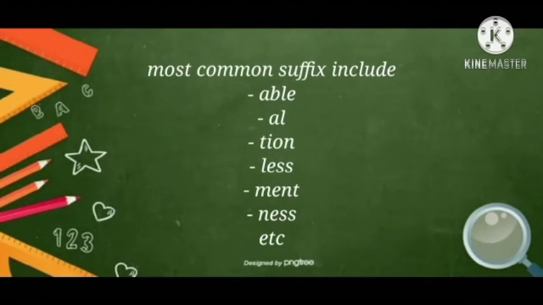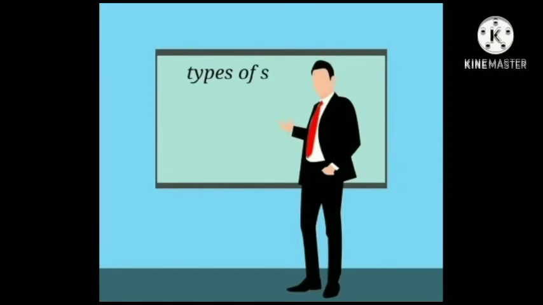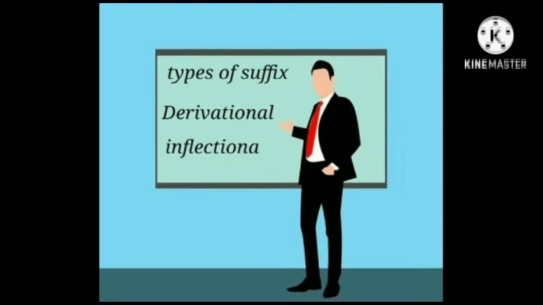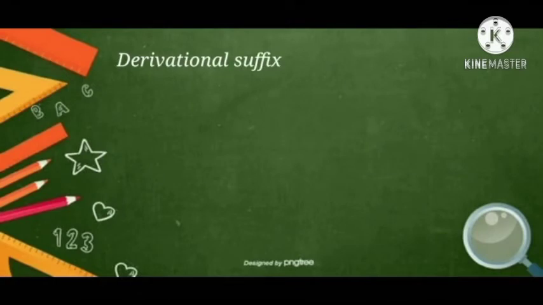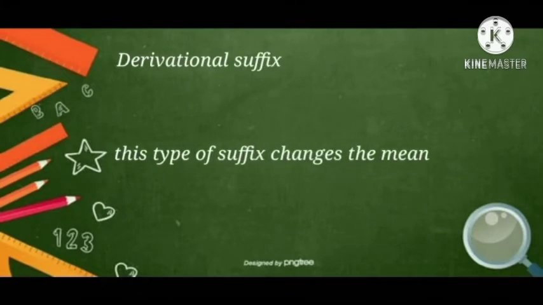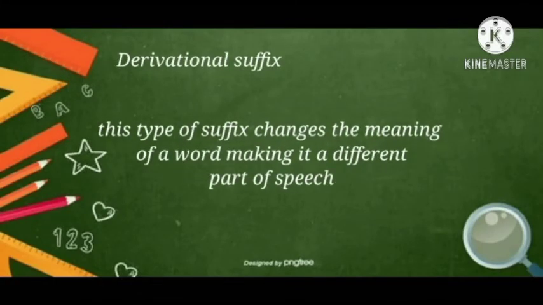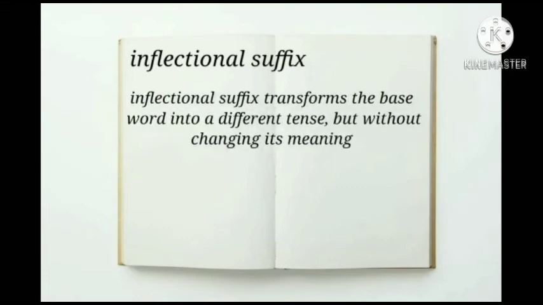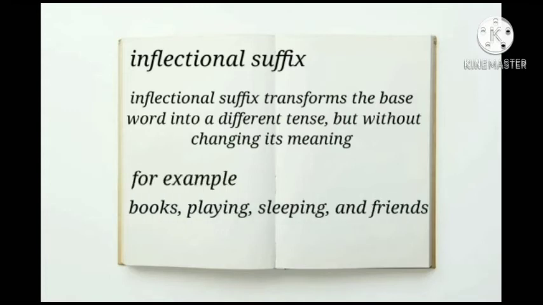Types of suffix: derivational and inflectional. Derivational suffix: this type of suffix changes the meaning of a word, making it a different part of speech. Inflectional suffix: inflectional suffix transforms the base word into a different tense, but without changing its meaning. For example, books, playing, sleeping, and friends.